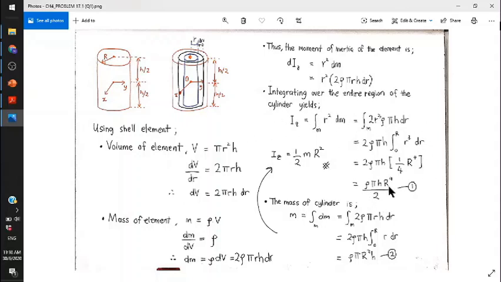However, this answer can be simplified much more. You can integrate dm, actually integrate m, and we will get rho pi r squared h. So this can be substituted into equation 1. Then you can get the simplified version of Iz equal to 1 over 2 m r squared.